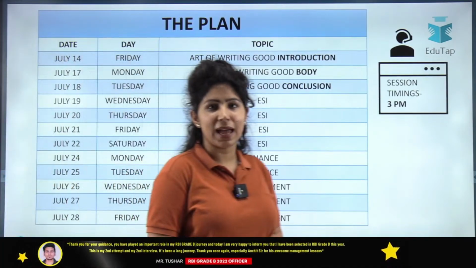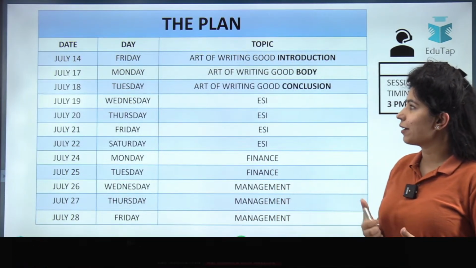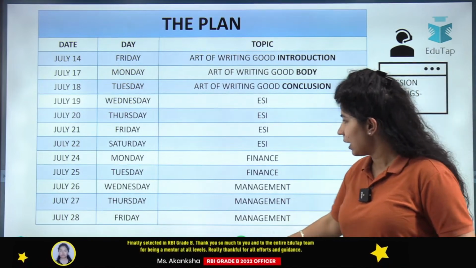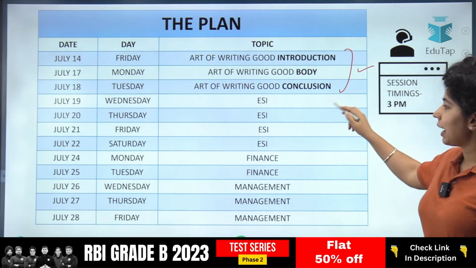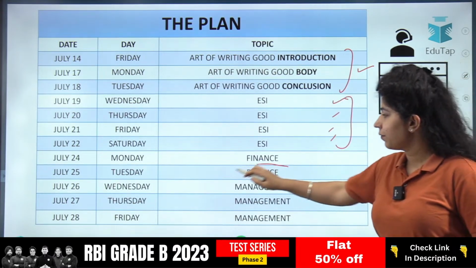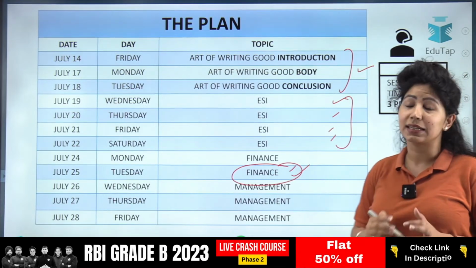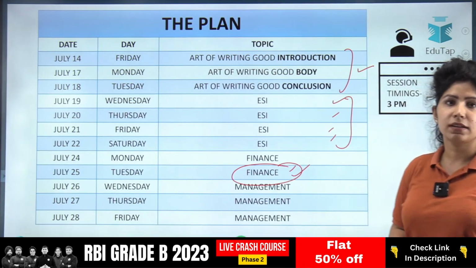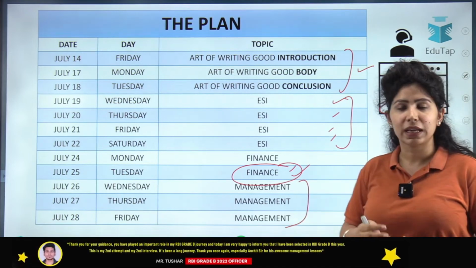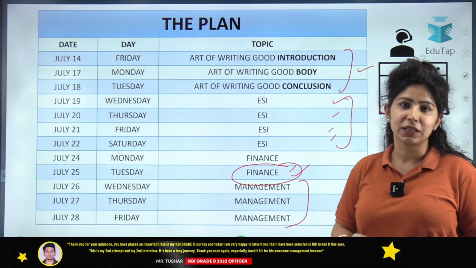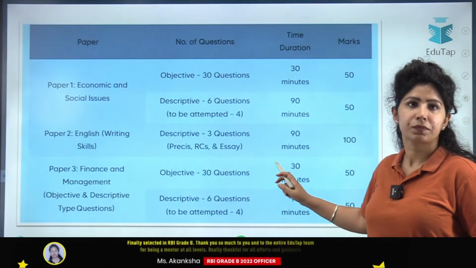So yes, the plan for this discussion is shared on the board. We started on July 14, and today, after taking all the sections for a well-structured answer and taking 4 sessions for ESI, we are here at the second class for finance. This is July 25. The timings for these sessions are 3 p.m. every day. From tomorrow onwards, we'll be continuing with management, and that will go on for 3 days, that is till July 28.